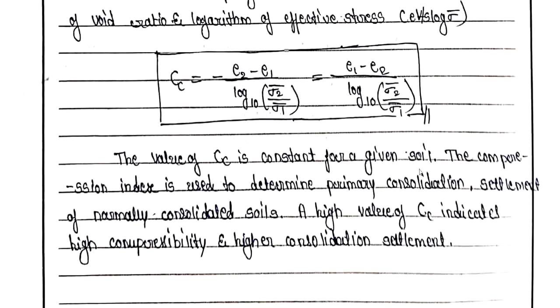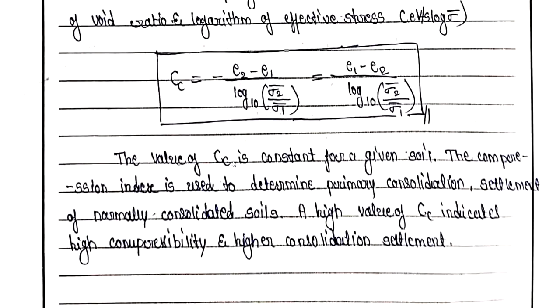The compression index is used to determine the primary consolidation settlement of normally consolidated soil. A high value of Cc indicates higher compressibility and higher consolidation settlement. What exactly does this particular equation say? Cc is constant for a particular type of soil.